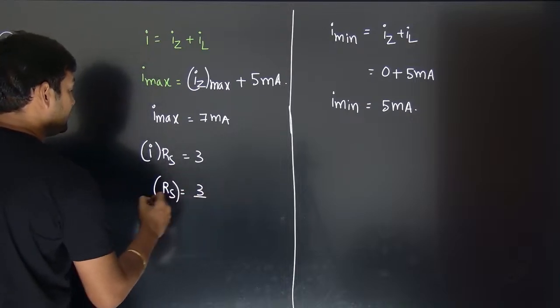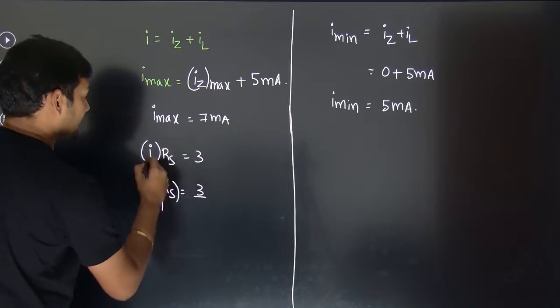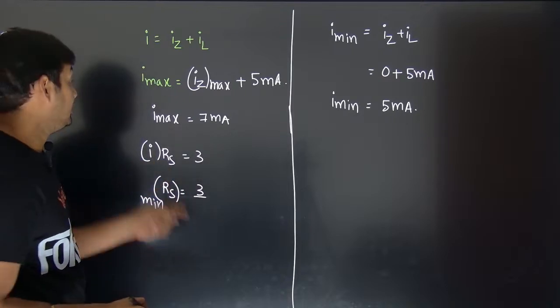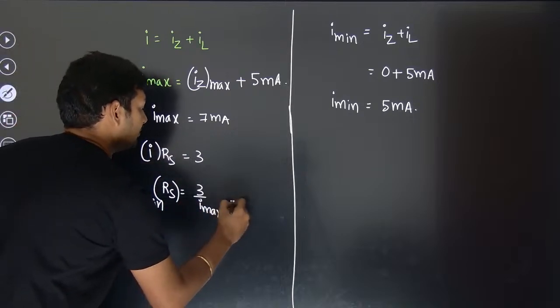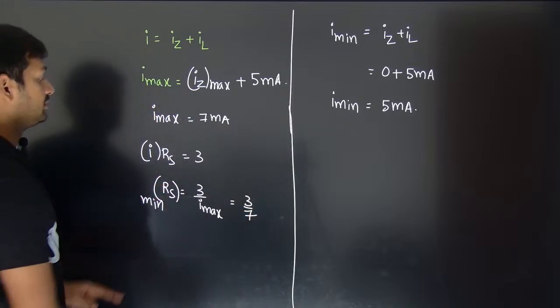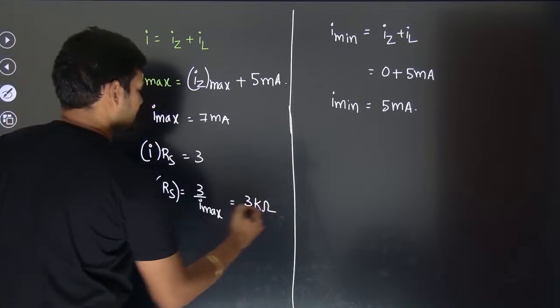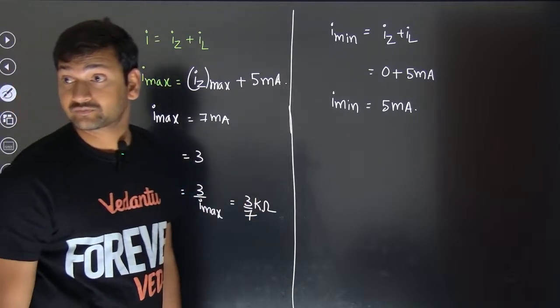So Rs minimum, if I am going to talk about Rs minimum, then I am talking about what? 3 by I, where I has to be maximum. So how much? 3 by 7. 3 by 7 kilo ohms. Why? 7 milliamps. If it is going to go up, it will become kilo.